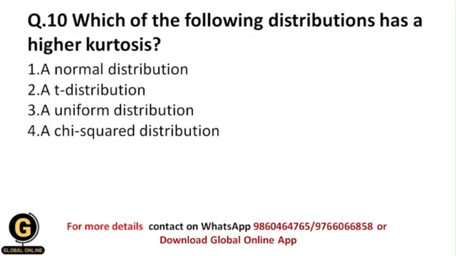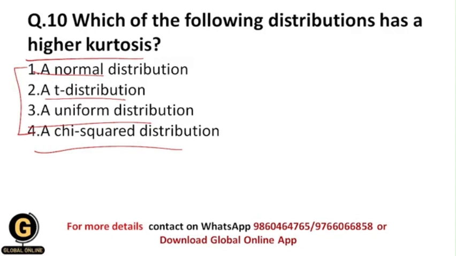Which of the following distributions has a higher kurtosis? They have given certain names of data distributions, and which of these has a higher value of kurtosis? Is it normal distribution, t distribution, uniform distribution or chi-square distribution? Wherever there is a uniform distribution, the kurtosis value is 1.8.